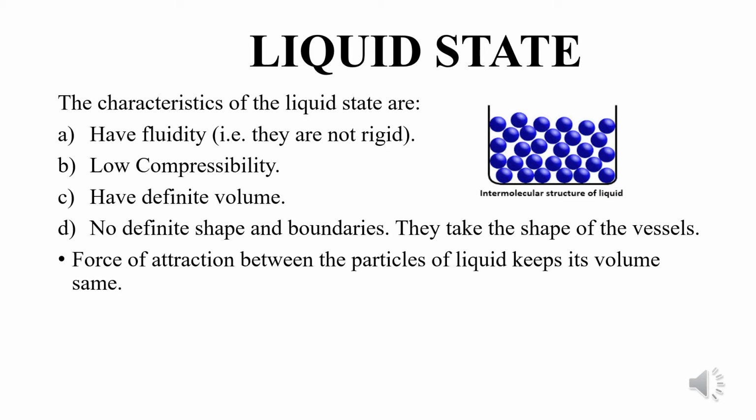Okay, children? So remember, in the case of the liquid state, they do not have a definite shape. They don't have any boundaries. They take the shape of the container. And because of the presence of intermolecular spaces between them, the intermolecular space in the liquid state is slightly more than that of solids. That is why we say they are slightly compressible. Compressibility is there, but it is low. And they don't have a definite shape and boundaries, but they take the shape of the container.